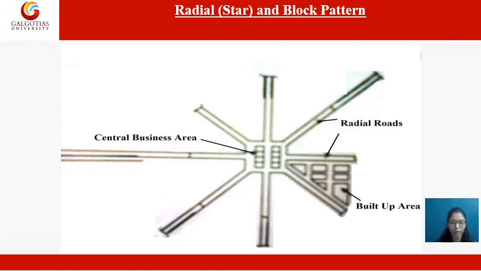One example of this kind of pattern is in Germany. The name of the city is Karlsruhe, Germany.